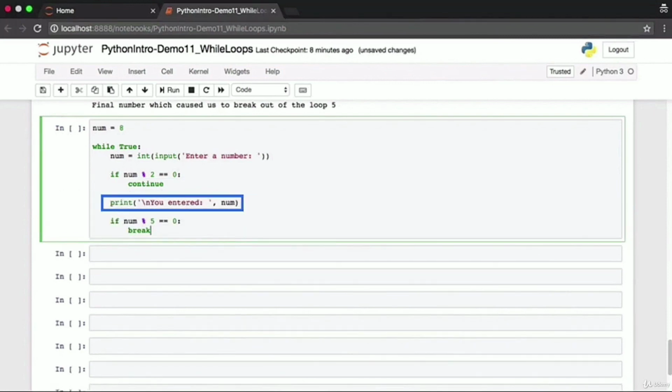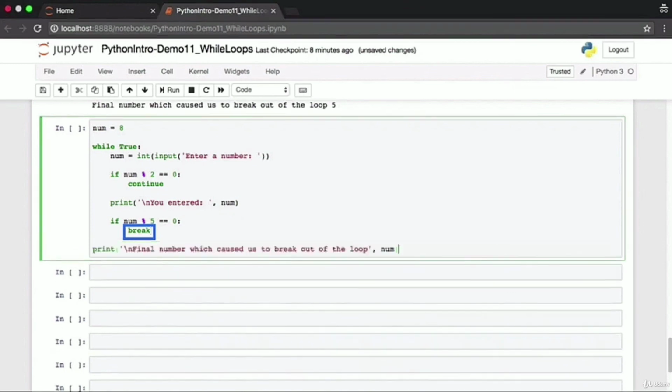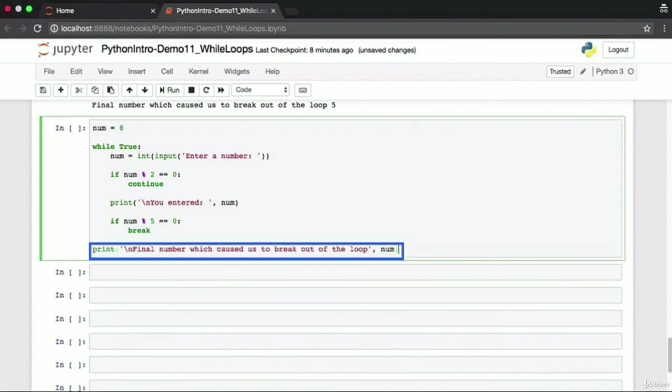We'll print out the number that the user entered. We'll then check whether the number is divisible by 5. If yes, we break out of the loop. Remember, you cannot have a loop with the while true condition without a break statement. That is an infinite loop. As usual, when we are out of the loop, we'll print out the number that caused us to exit.